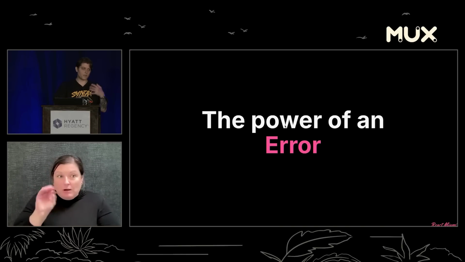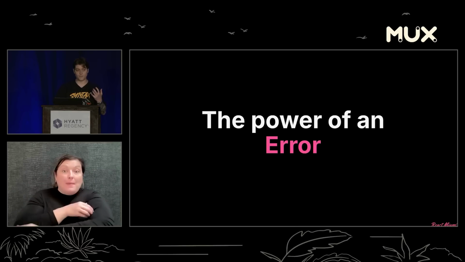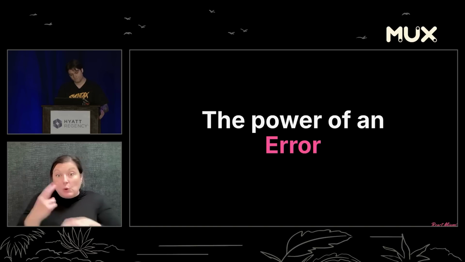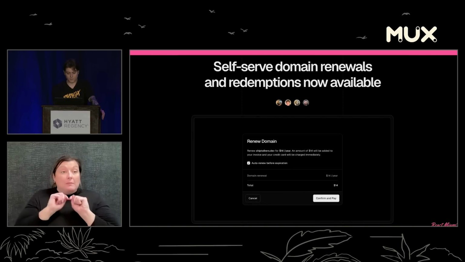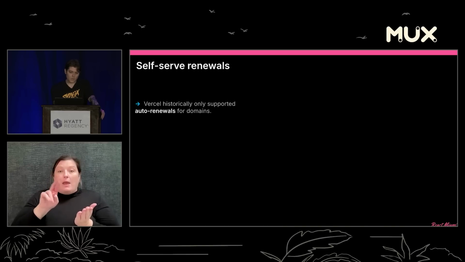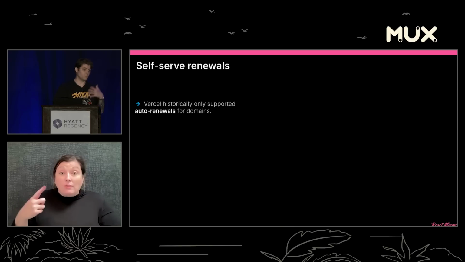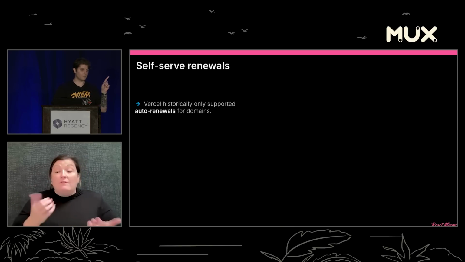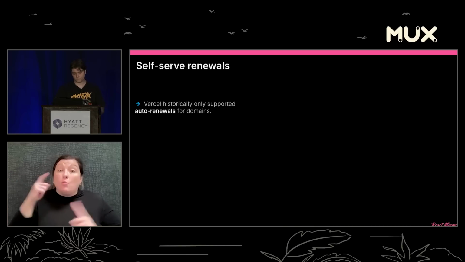So next, I want to talk about a case study at Vercel, and I want to talk about the power an error can provide you, your users, and your application. Earlier this year, my team shipped self-serve domain renewals. Up until this point, Vercel only supported auto renewals. So if you wanted your domain to renew, you would have a toggle, flick it on, flick it off, and at the year point, it would auto renew for you.